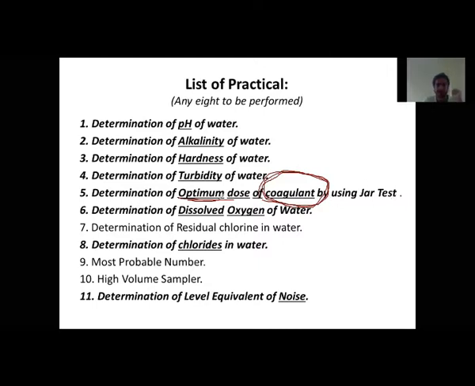Okay. Next is the determination of dissolved oxygen. As we already know, oxygen is O2, and this oxygen is present in water. In what state? In dissolved state. That's what we have to calculate. Now, what is the use of dissolved oxygen? We require oxygen so that the aquatic life in the water, in the river or sea, is stabilized. So for that purpose, we have to calculate the dissolved oxygen as well.